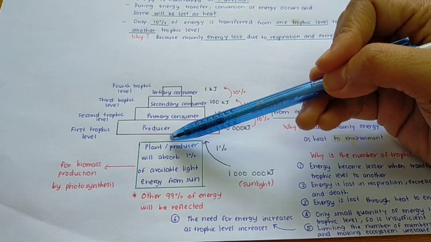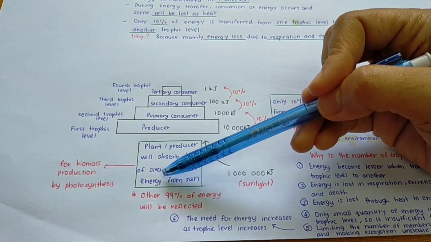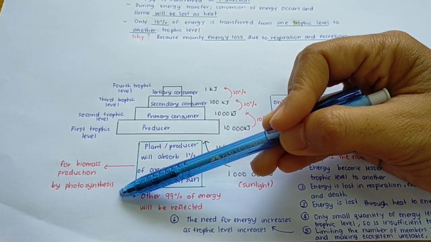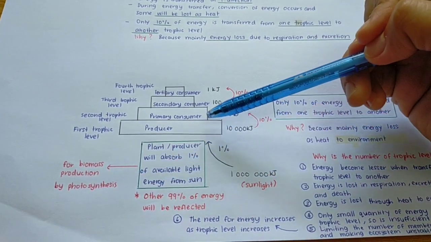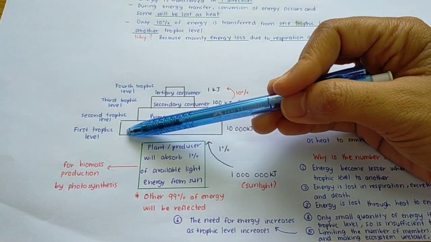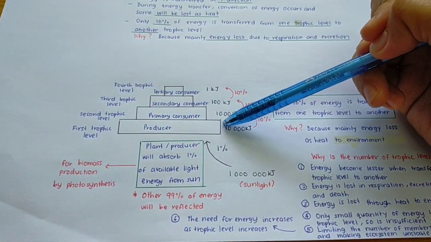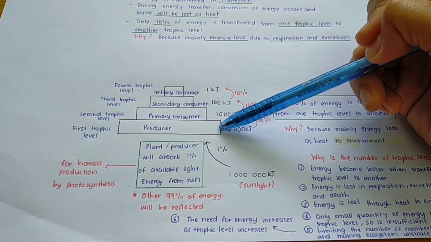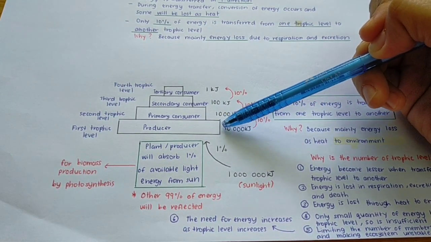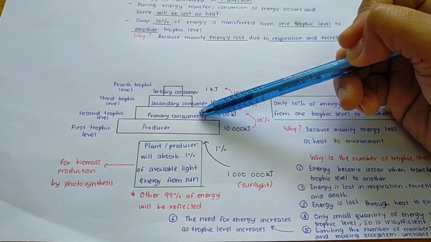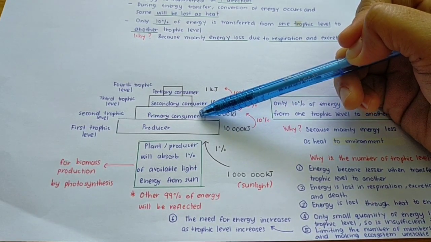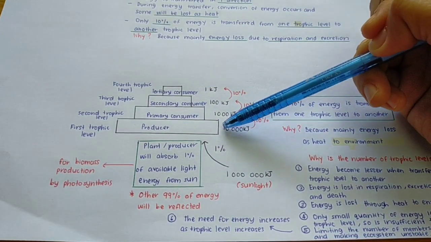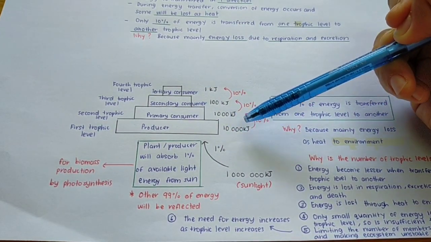Why does the plant or producer absorb the light energy? For biomass production by the process of photosynthesis. The producer is located at the first trophic level. So what happened to this 10,000 kilojoule of energy? This energy will be transferred to the next trophic level, which is the second trophic level. But only 10% of this energy will be transferred to the next trophic level.